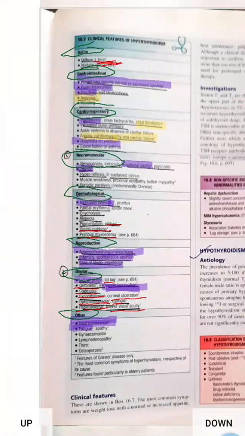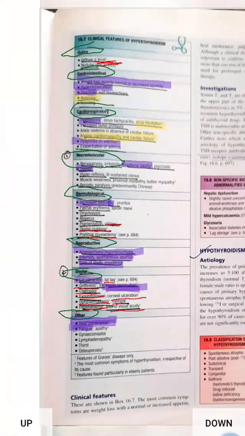Reproductive: amenorrhea, oligomenorrhea, infertility, spontaneous abortion, loss of libido, impotence. Ocular: lid retraction, lid lag, grittiness, excessive lacrimation, chemosis, exophthalmos, corneal ulceration, ophthalmoplegia, diplopia, papilloedema, loss of visual acuity. Other important features are heat intolerance and fatigue.